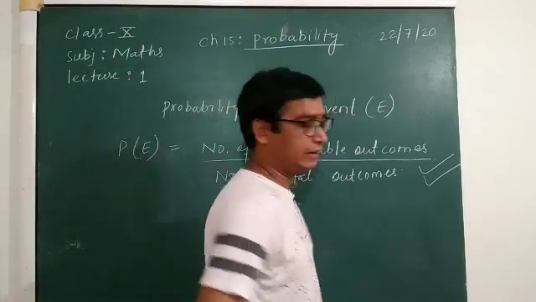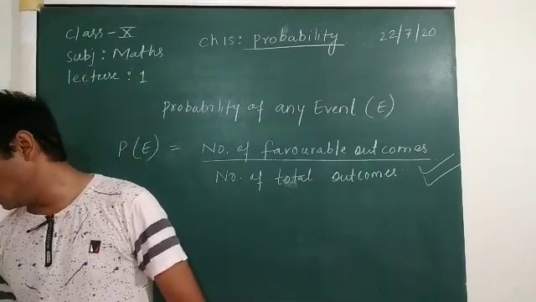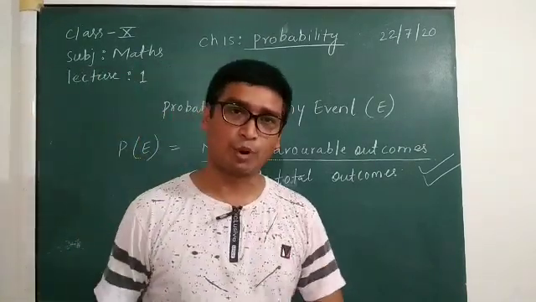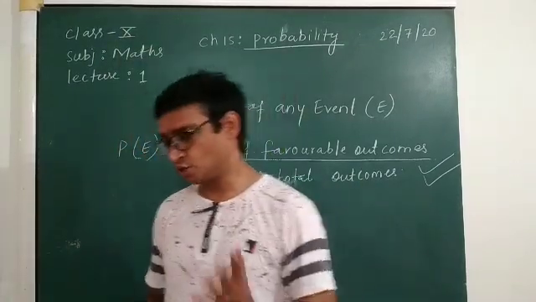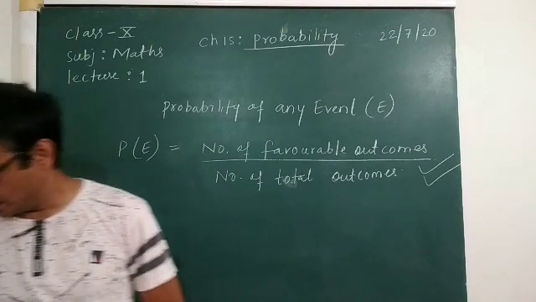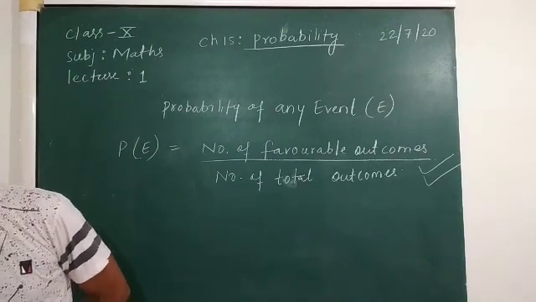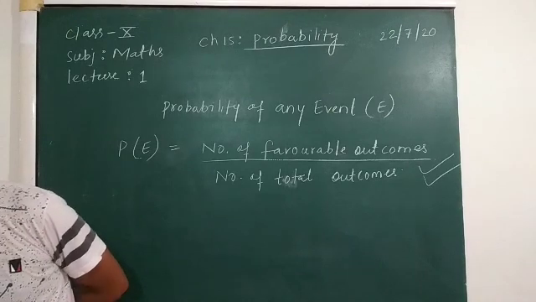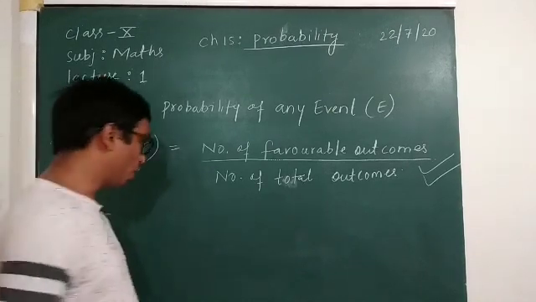One more thing, the probability of any event can't be more than 1. The probability of any event should be more than 0 and less than or equal to 1.